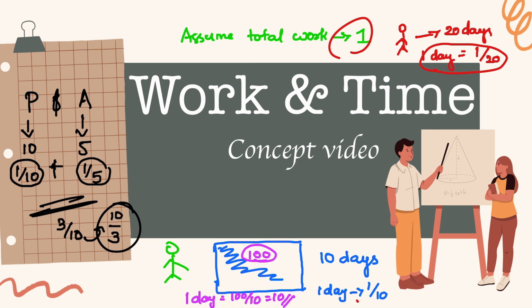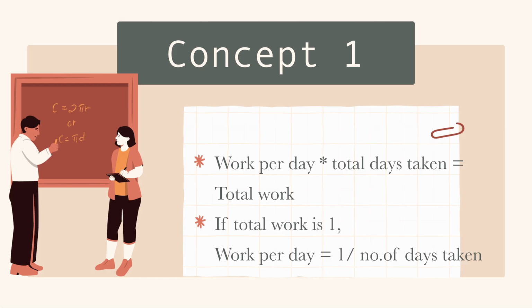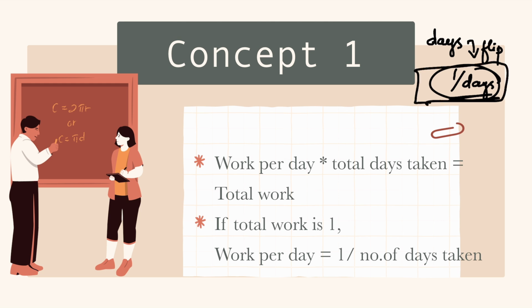This is the first concept that we will be discussing in this chapter. So the first concept we are discussing is, we will be given number of days. If we flip it once, it will become 1 by number of days. That is the work done per day. We can add that, we can subtract all the work done per day, we can do whatever calculation we want to do with that. So this is the part we will be using in all the questions.